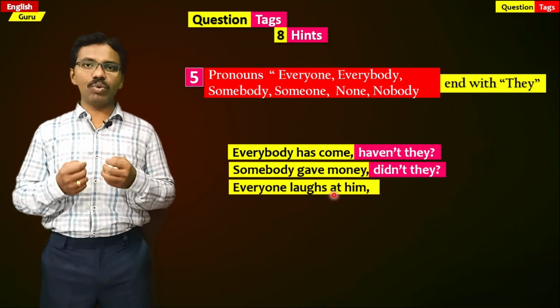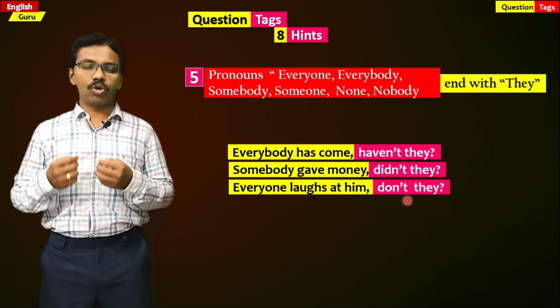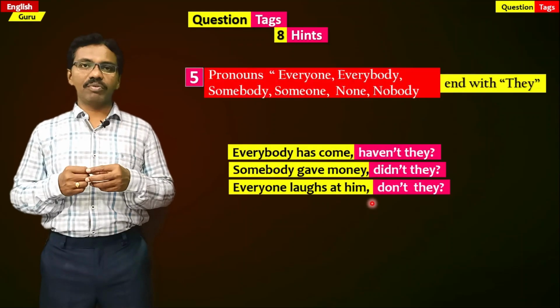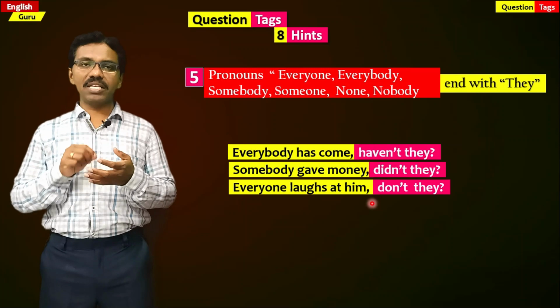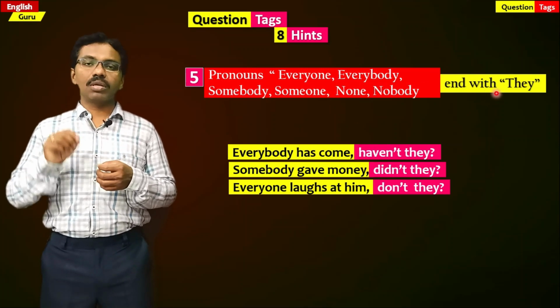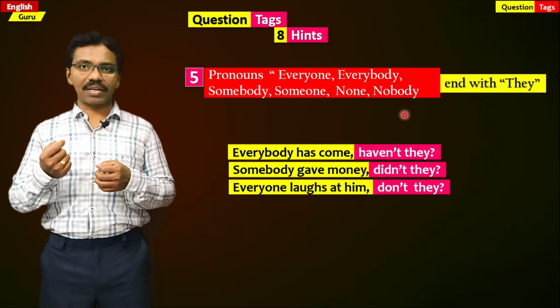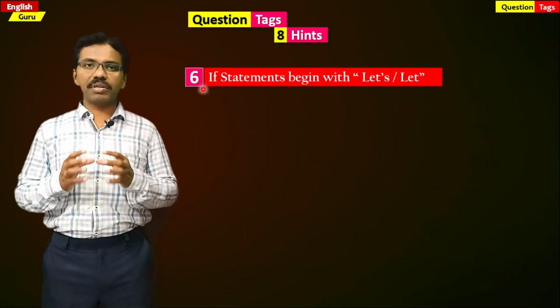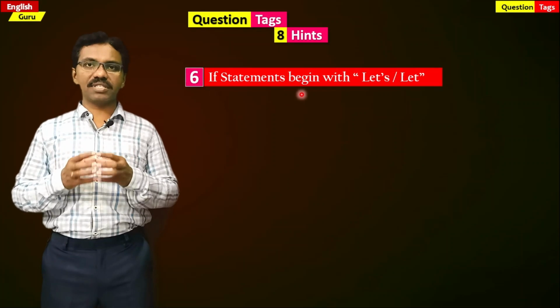And the next one, everyone laughs at him, don't they? So this is how whenever we have everyone, everybody, somebody, someone, none, nobody, we always use the pronoun they in the question tag.